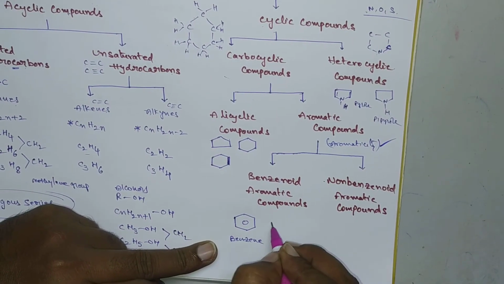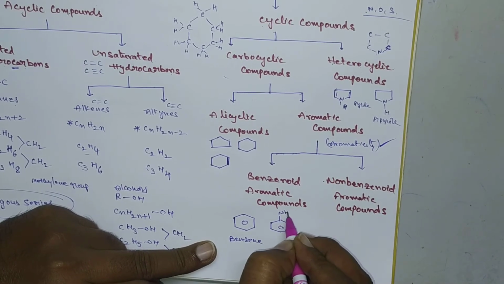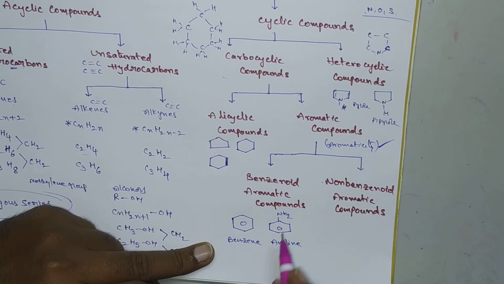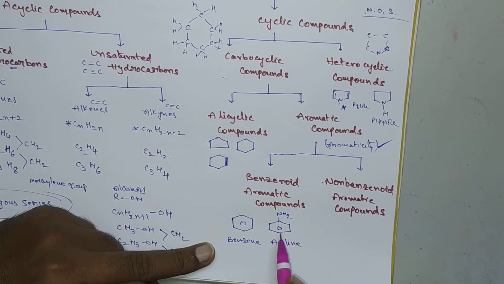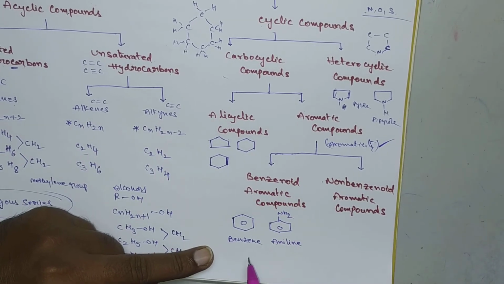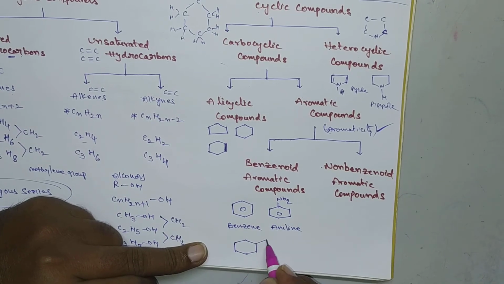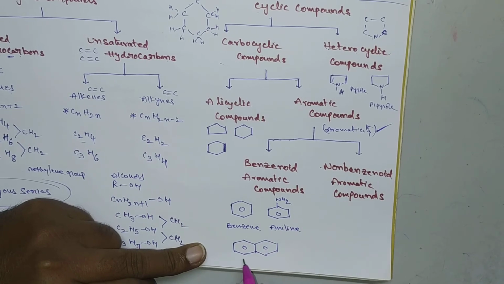And if we take another molecule, NH2 is there. This is called aniline. This also exhibits the property of aromaticity and consists of a benzene nucleus. That's why it is a benzenide aromatic compound. And if we take another example, this is naphthalene.